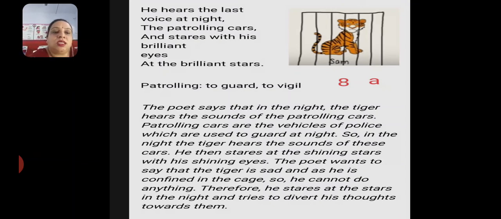He then stares at the shining stars with his shining eyes. The poet wants to say that the tiger is sad, and as he is confined in the cage, so he cannot do anything. Therefore, he stares at the stars in the night and tries to divert his thoughts towards them.